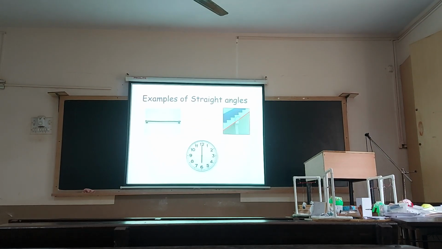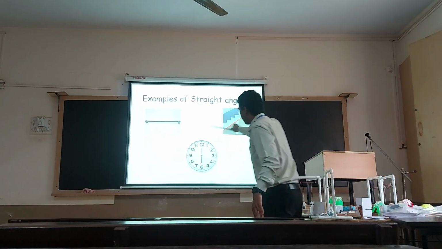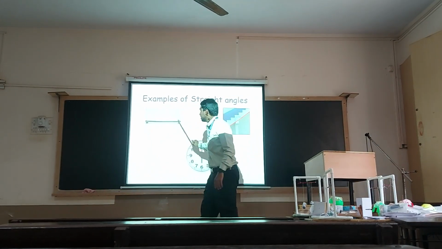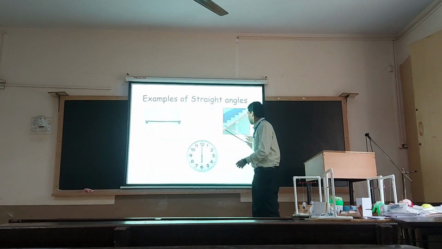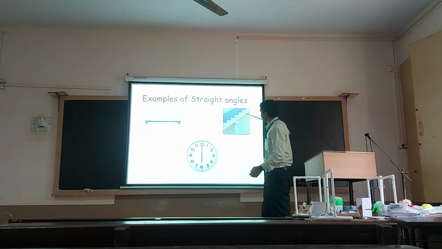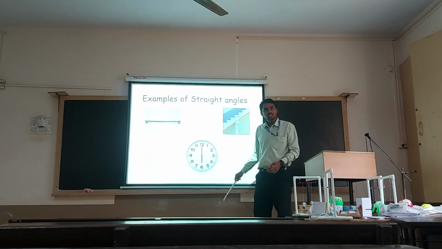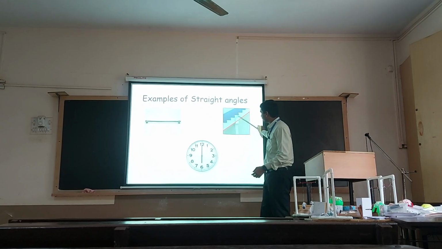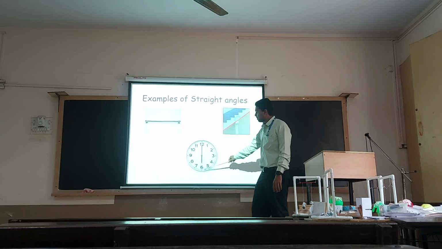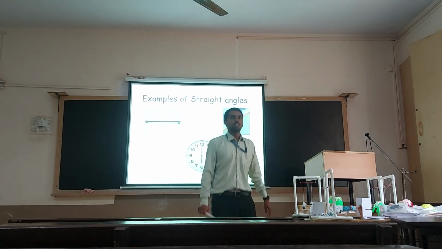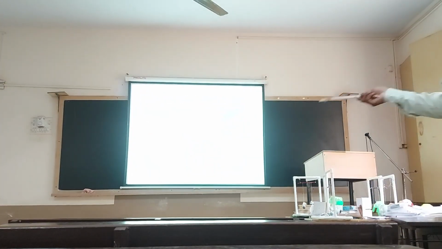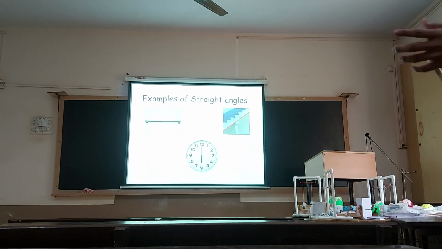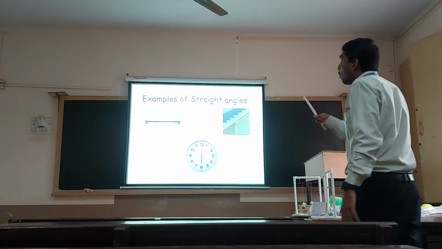So you can see the examples, right? The pole where we put a towel or the dressing table. You can see that the angle formed is exactly 180. It is a straight line. So this is an example for 180. And the base of the staircase. So it is forming an angle of how much? 180 degrees. Yes. So it is an example for a straight line. If the clock bangs 6 o'clock, then you will see that the hour hand and the minute hand are exactly straight. So you can see that there is a formation of 180 degrees.